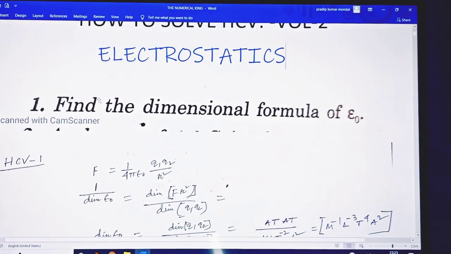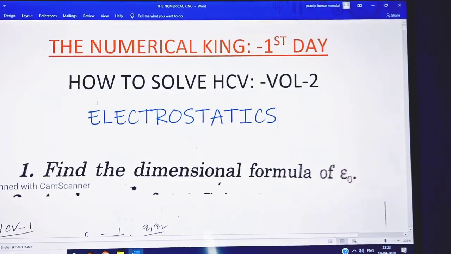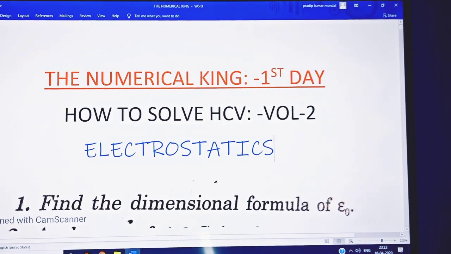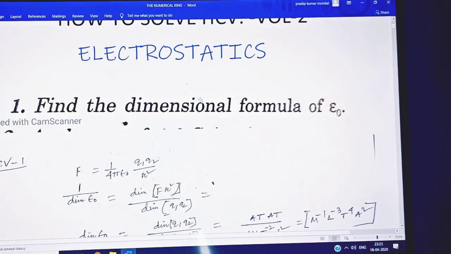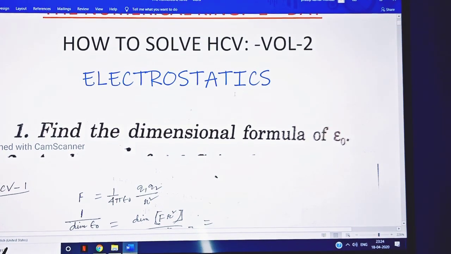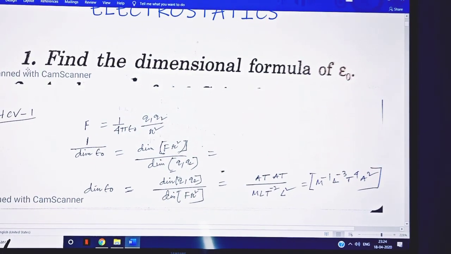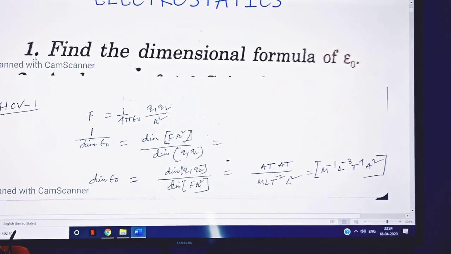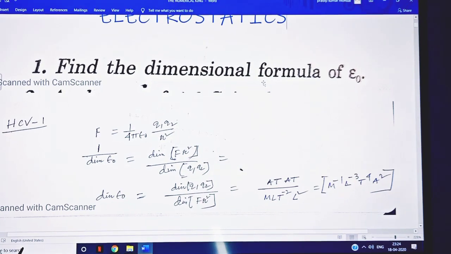You can choose any one of the books, and nowadays Concepts of Physics by H.C. Verma will be better. So let's start with electrostatics, and the first numerical of electrostatics is: find the dimensional formula of epsilon.